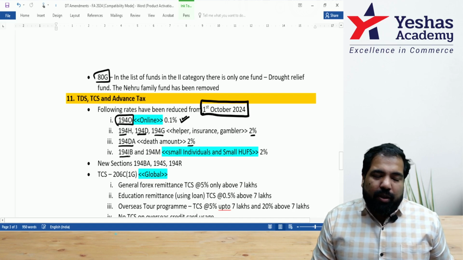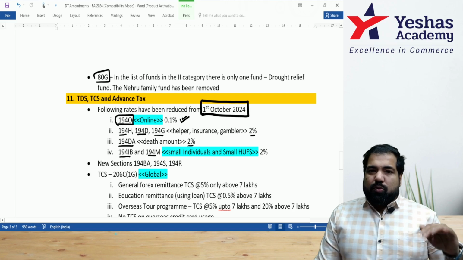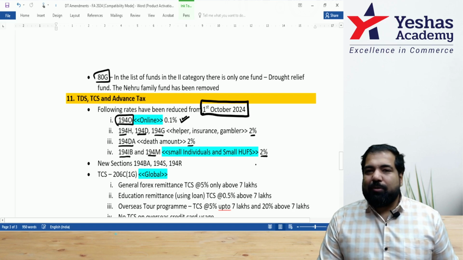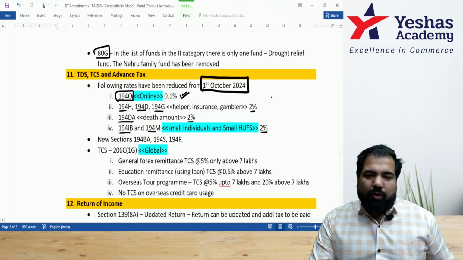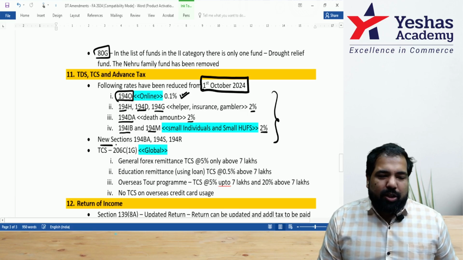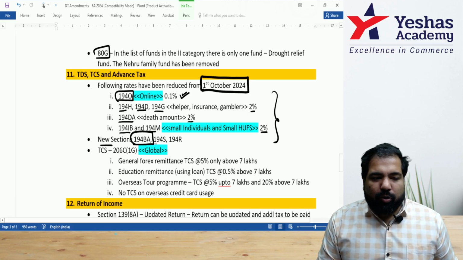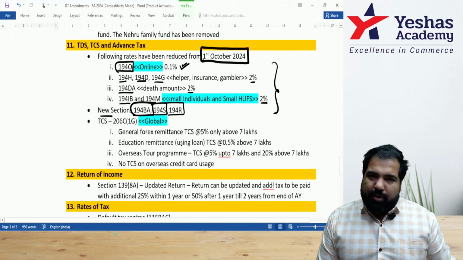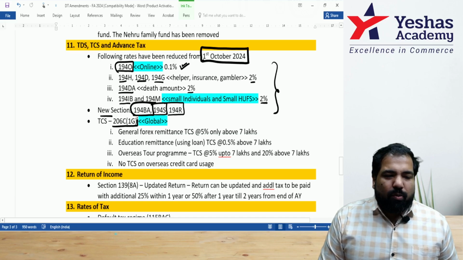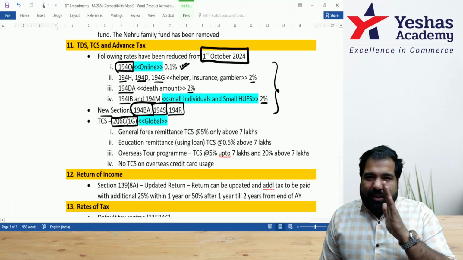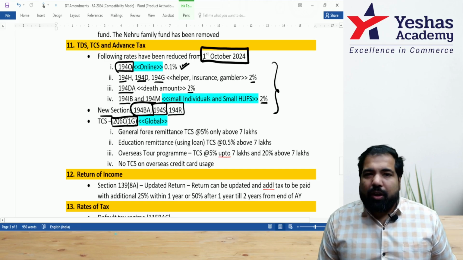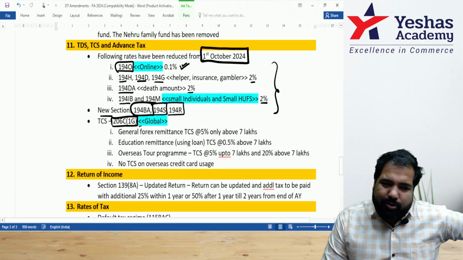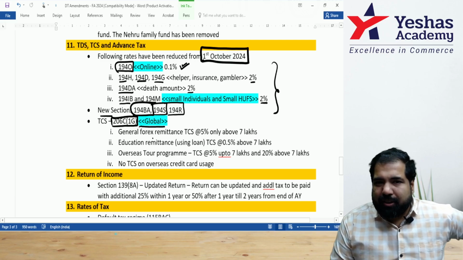And 194IB and 194M, which was for small individuals. We had joked about their height being 5 feet. Now their height is reduced to 2 feet only because it's 2%. These changes are only from 1st October. New sections: 194BA betting app, 194S speculation, and 194R reels. You already know about them, so I've written that these are new sections. And 206C(1G), guys, TCS. There's a seller who's selling some forex to you or giving you an overseas tour program. The government has decided there will be TCS on that. You already know this section called global. Only thing, I'm summarizing the rates.